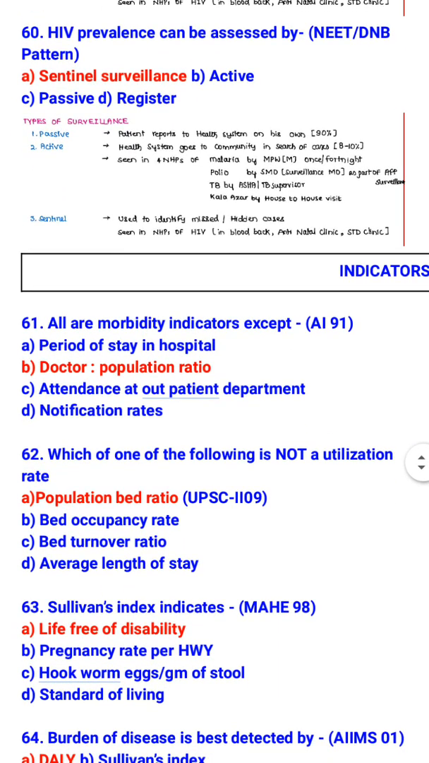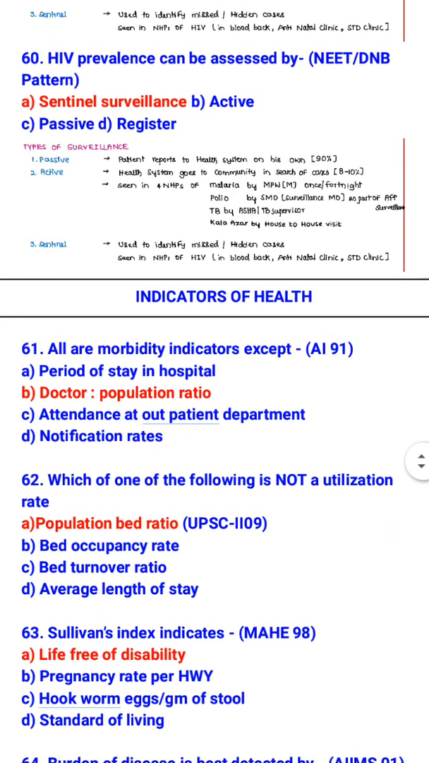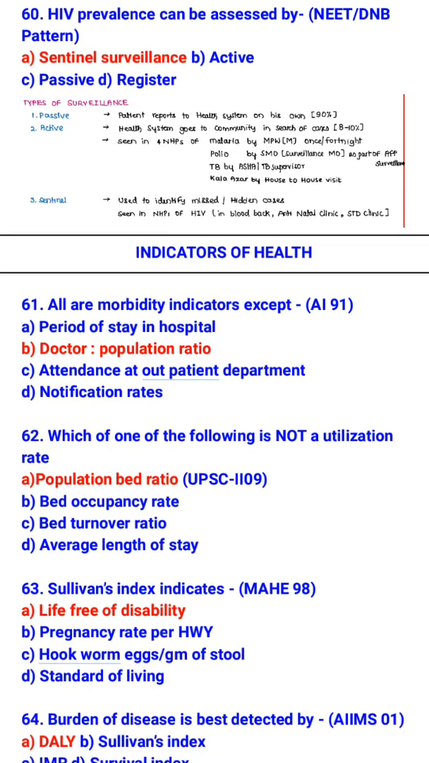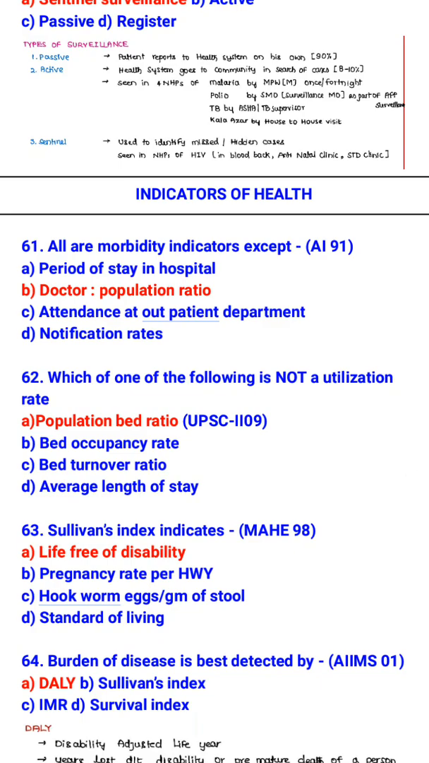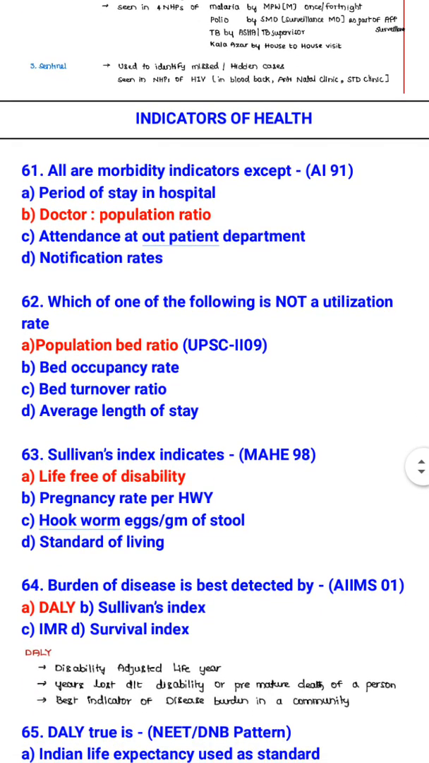All are morbidity indicators except, so morbidity indicators are period of stay in hospital, attendance at OPD, notification rates. Not an indicator: doctor and population ratio is not an indicator of morbidity. Which one of the following is not a utilization rate? Population and bed ratio is not a utilization rate. Bed occupancy rate, bed turnover ratio, and average length of stay is a utilization rate.